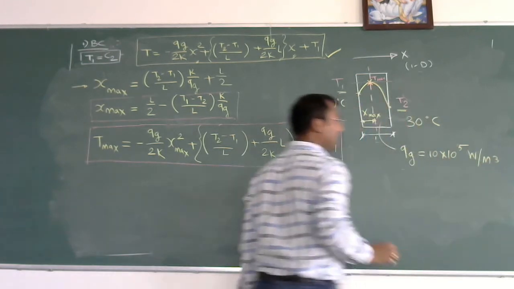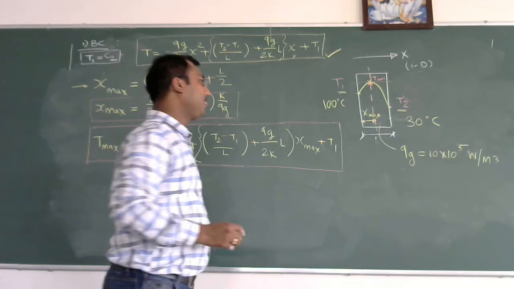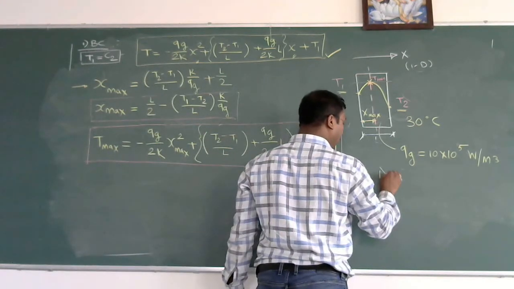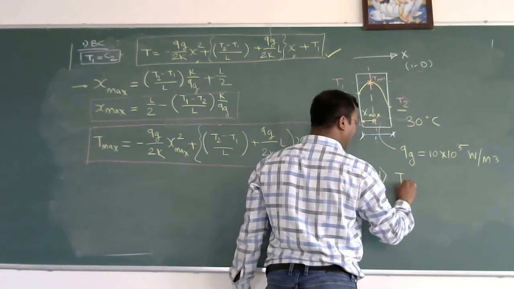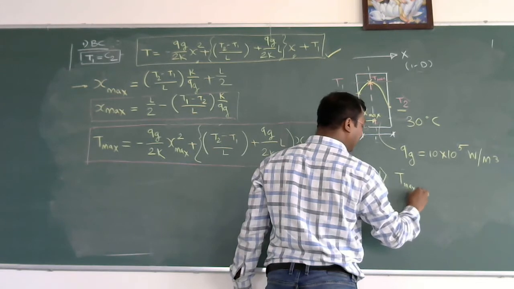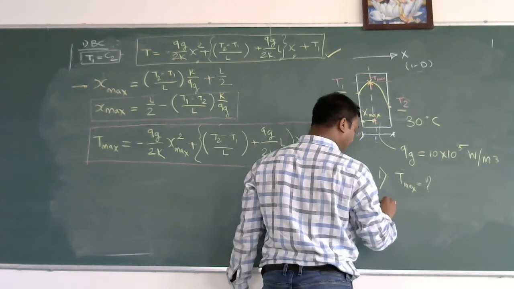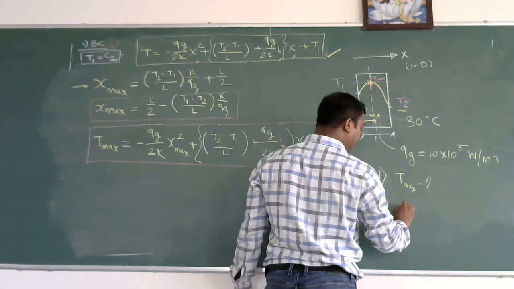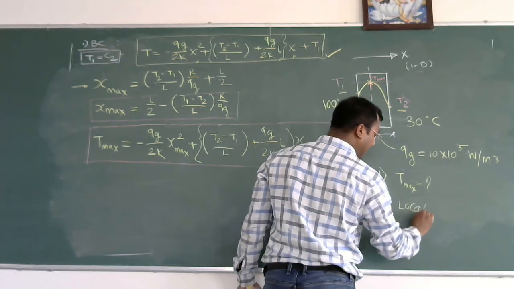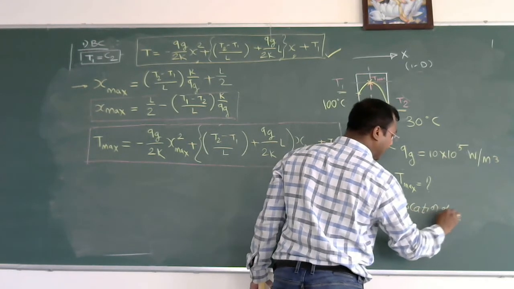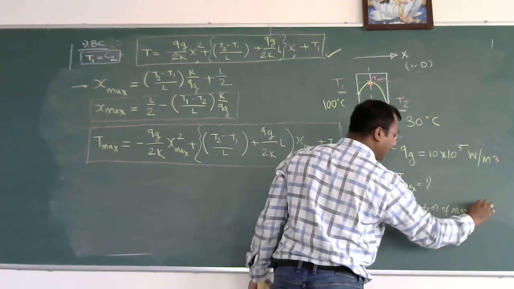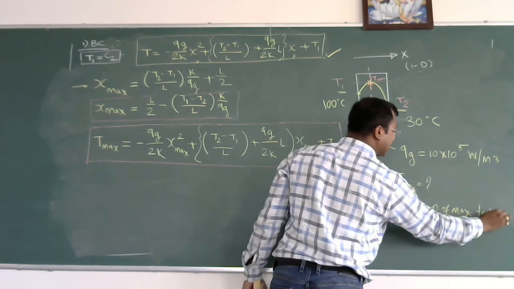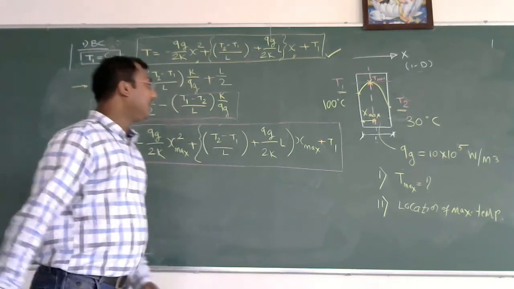Objective is given to find, number 1, the maximum temperature in the plane wall. Number 2, to find the location of maximum temperature.